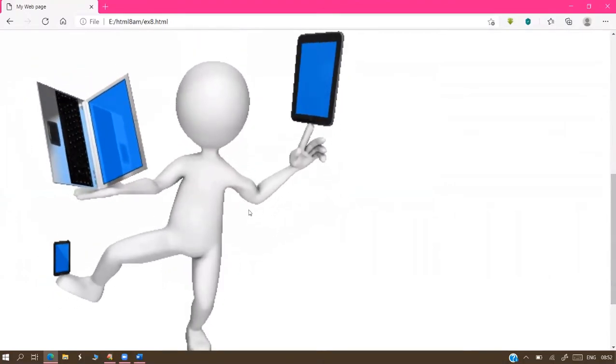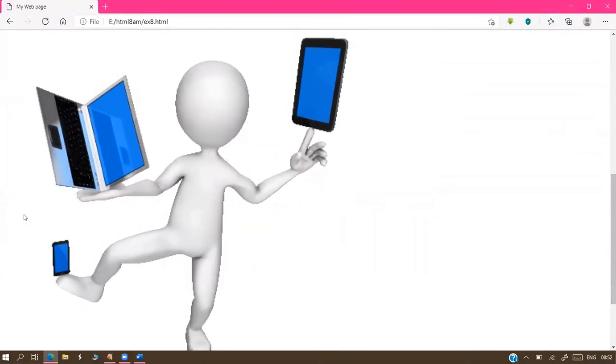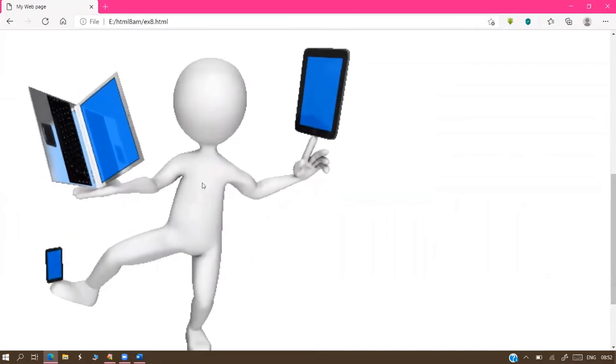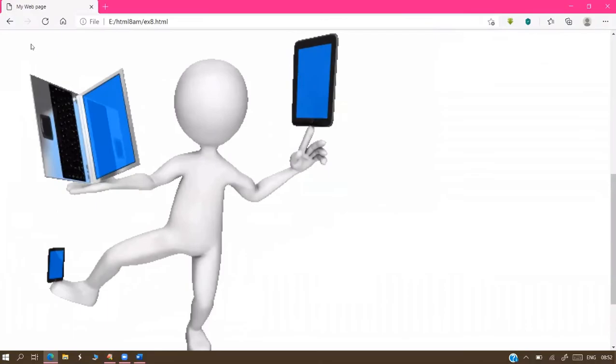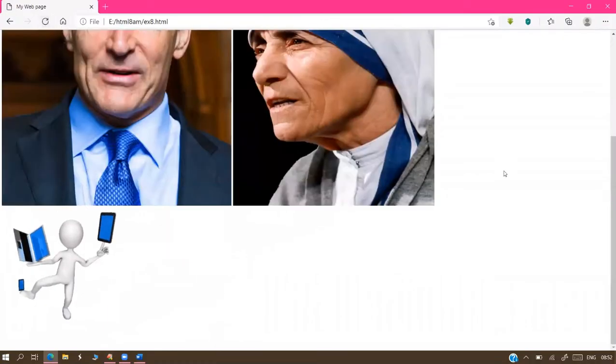Right now, when you are compressing the width, only width should reduce. Height we cannot reduce as per the rules generally. But as per my explanation, observe that one. We are controlling only the width of the image, I'm not controlling the height. But what happens here? Height also reduced.